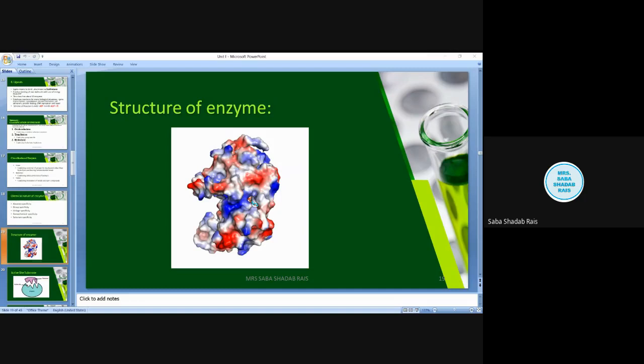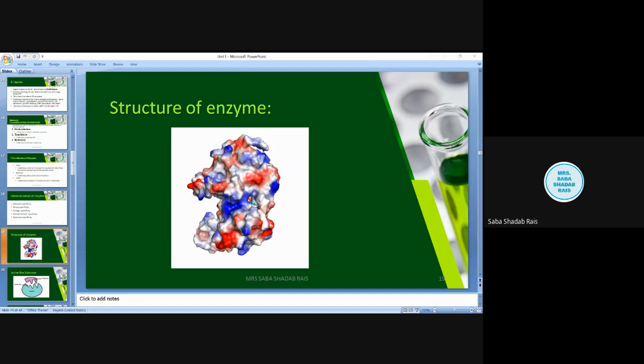It provides proper catalytic groups to facilitate the specific interaction with the substrate. Reactions which take place, if the enzyme is, suppose, the lactase enzyme, how does lactase work? It works on lactose and converts it into glucose and galactose, right?